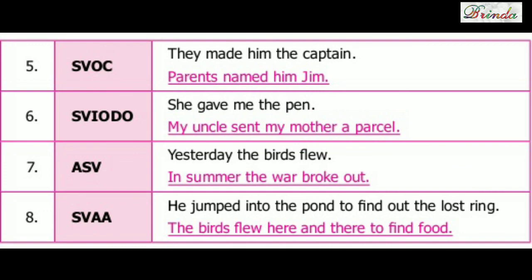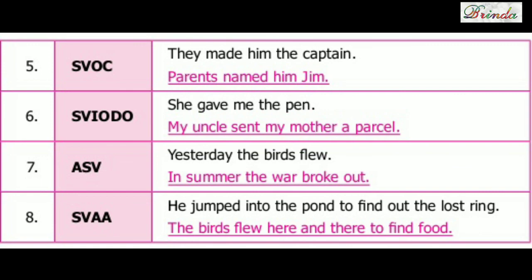My uncle sent my mother a parcel. So she gave me the pen. She is subject. Gave is the verb. Me, IO. The pen, direct object. So IODO. Next one, my uncle sent my mother a parcel. My uncle, subject. Sent, verb. My mother, IO. A parcel, DO.